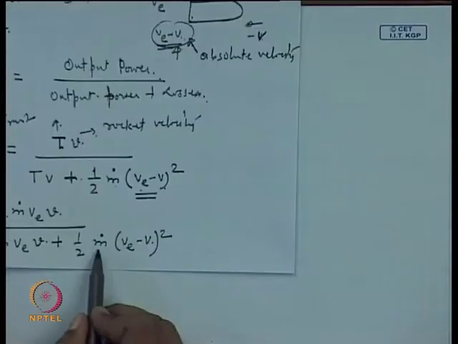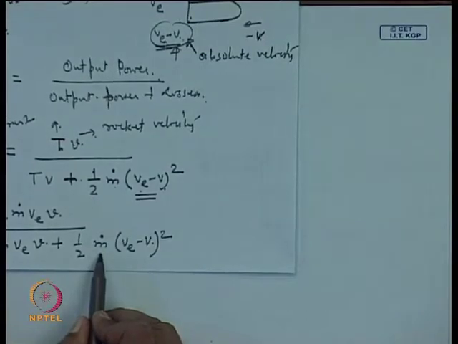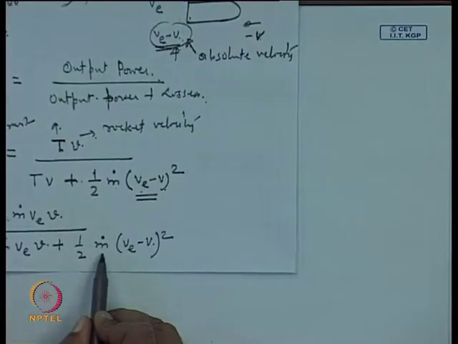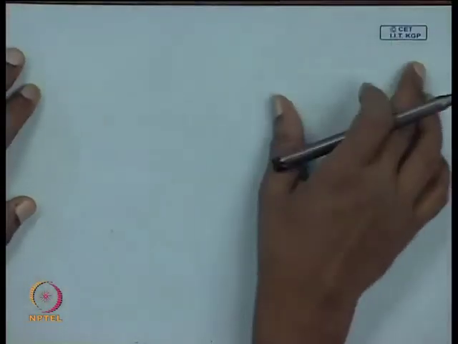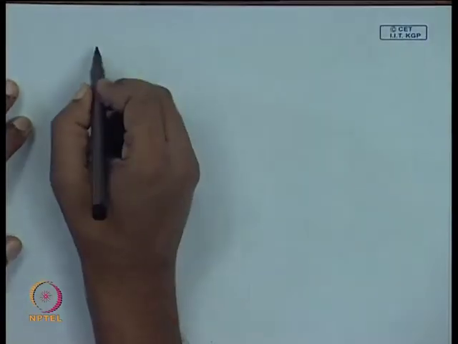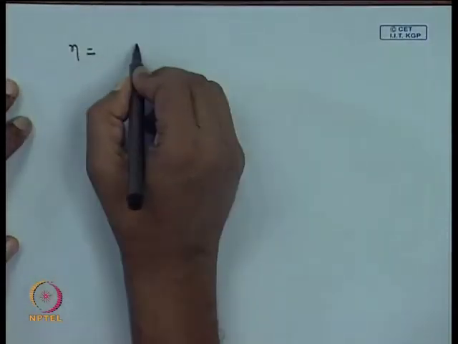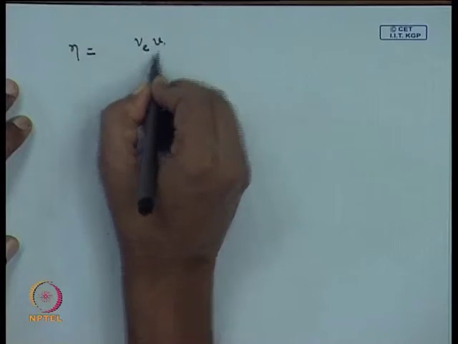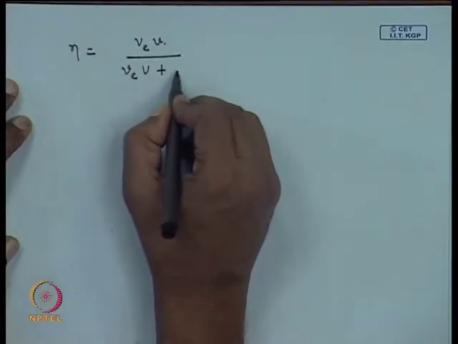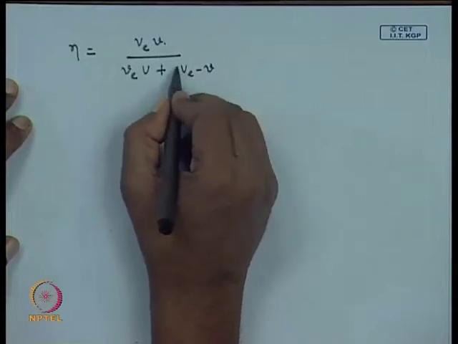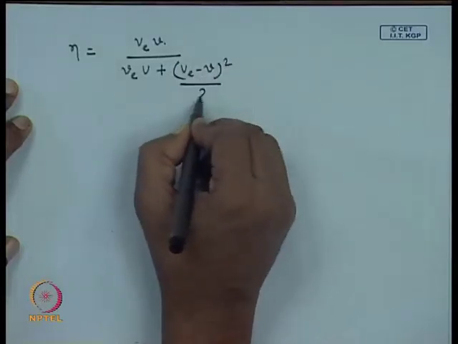And the m dot is also appearing here in this place. So, m dot from the numerator and the denominator we can cancel out, and we can write v divided by v plus (v minus v) whole square divided by 2.